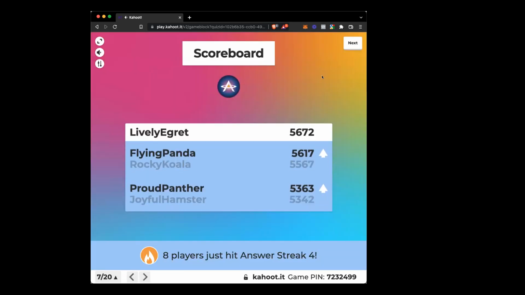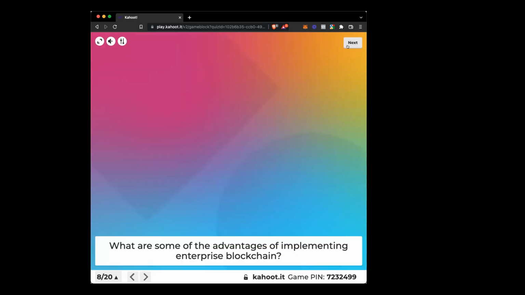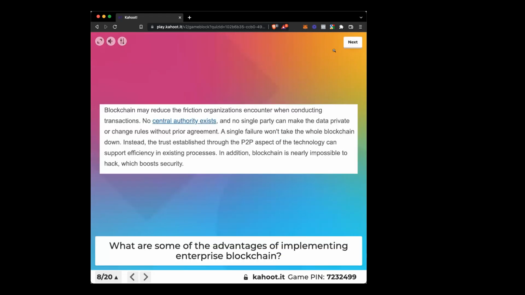It's going to say that up here. Boom. The egret stays lively. Egret stays eating the squirrels and the groundhogs. Damn. It's full. The beautiful hamster got eaten. Well, no, he's not eaten yet. He's fighting a good fight. The proud panther's coming for the kill. The proud panther's like, man, I'm a panther. You goddamn egret, you're an egret. But the egret says I'm lively. Let's see what happens next. The flying panda reminds me of Kung Fu Panda.